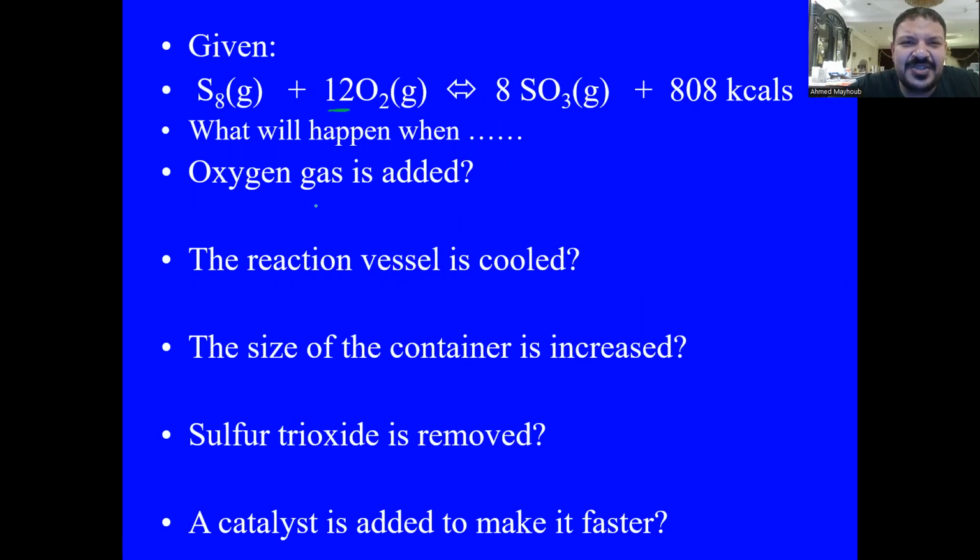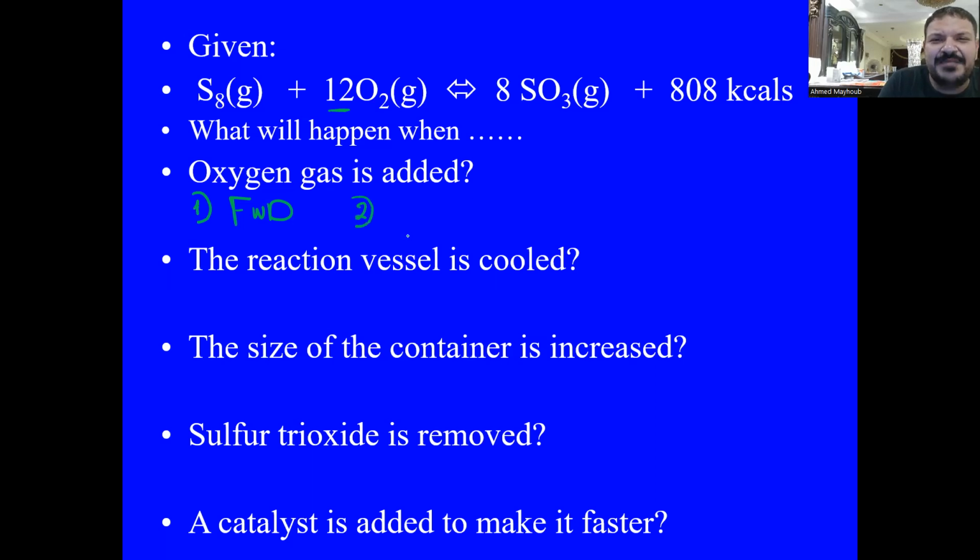So what happens if the oxygen gas is added? We have 3 conclusions. Number 1, since we are increasing the concentration of one of the reactants, the reaction will go in the forward direction. So the reaction goes forward, or in the direction of the formation of sulfur dioxide.